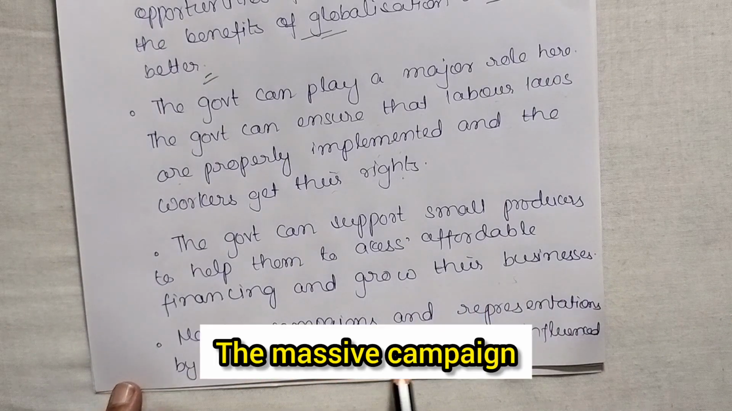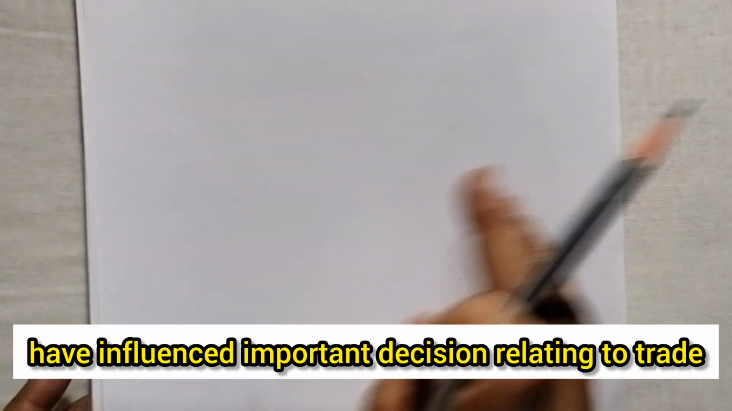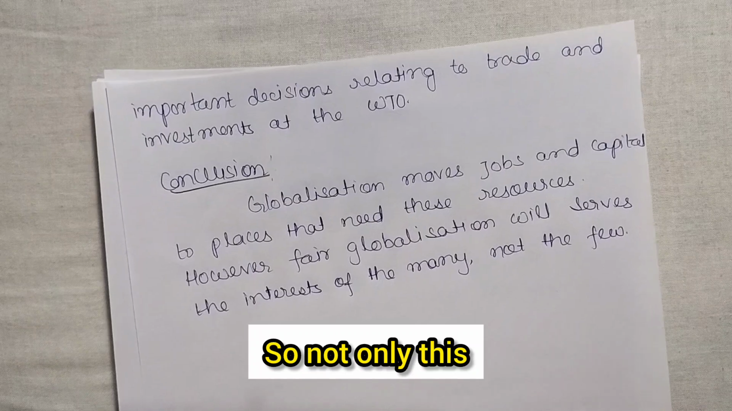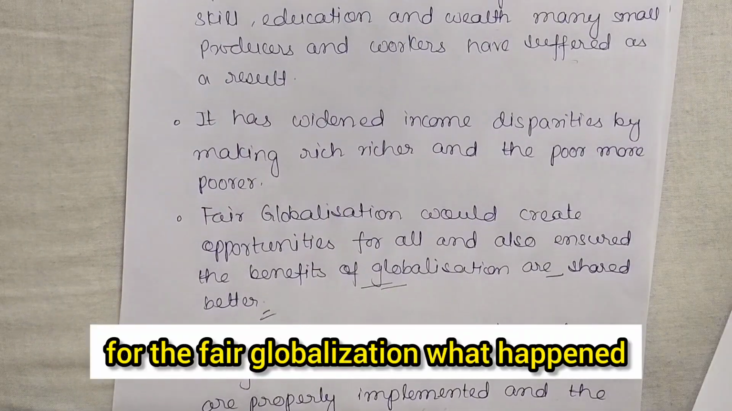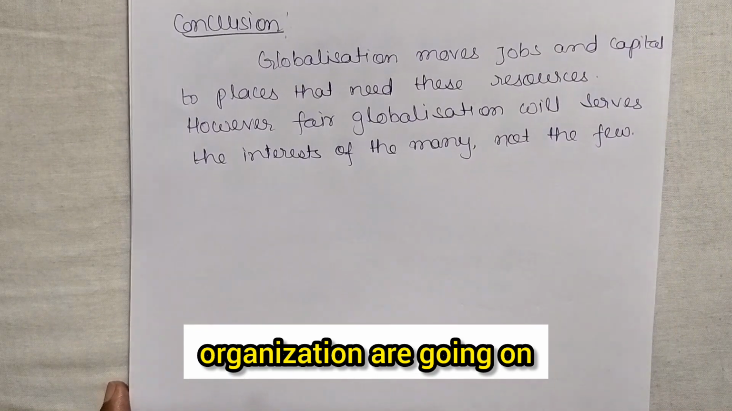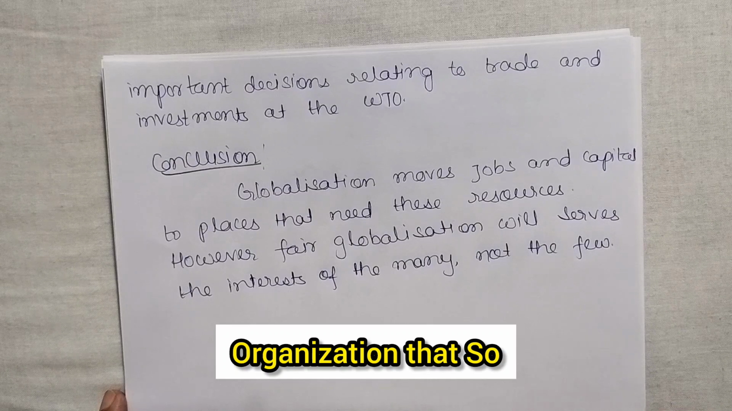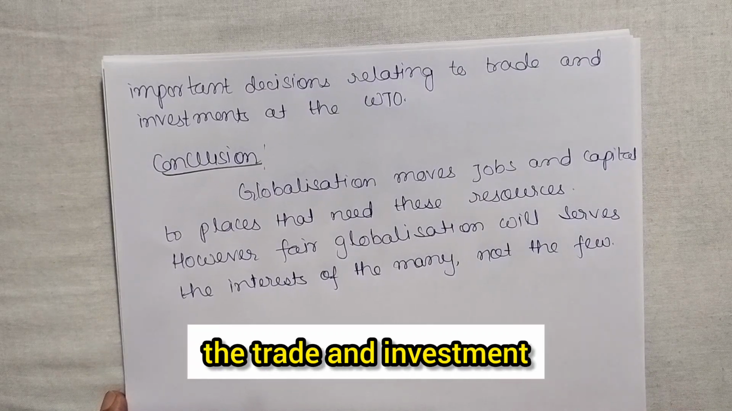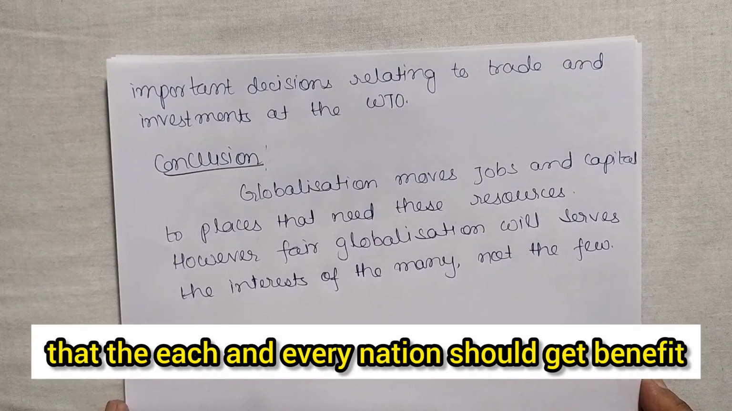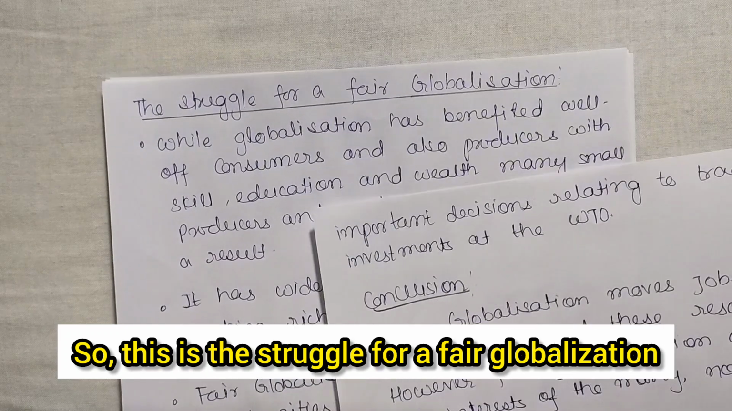Then massive campaigns and representation of people's organizations have influenced important decisions relating to trade and investment at the World Trade Organization. So not only this, for fair globalization, campaigns and representation from people's organizations are going on, because they want to inform the World Trade Organization that whatever matters relate to trade and investment should be taken care of so that each and every nation gets the benefit. So this is the struggle for a fair globalization.